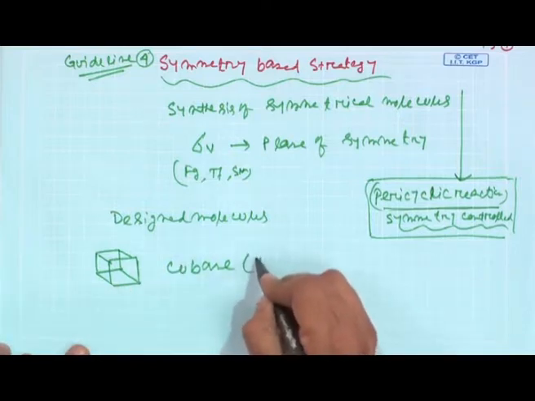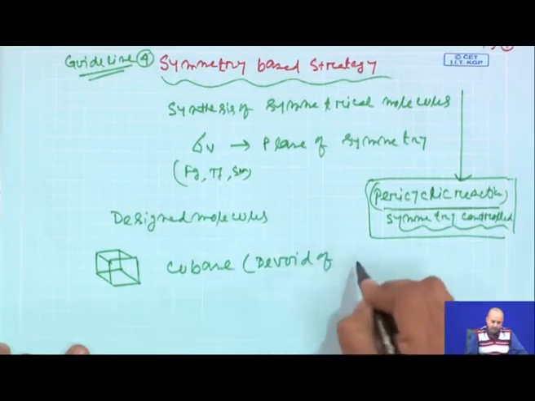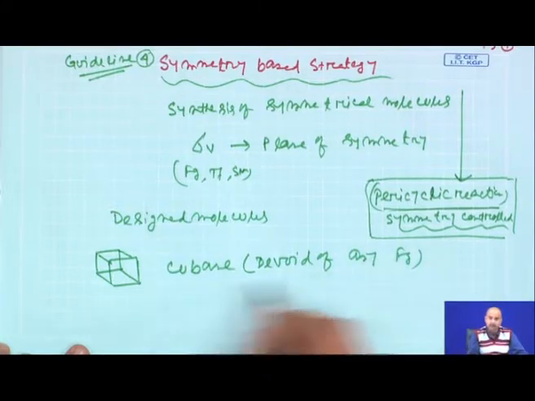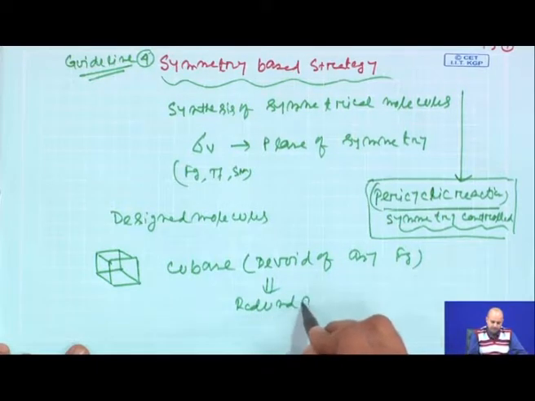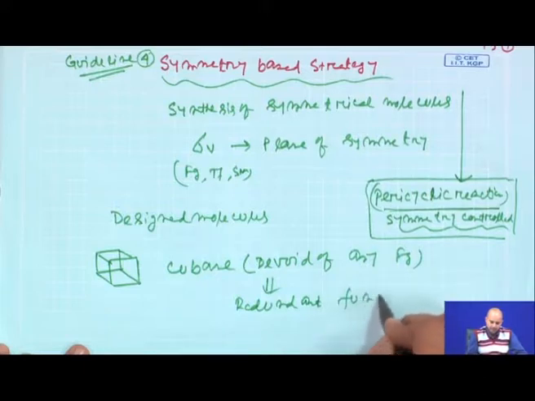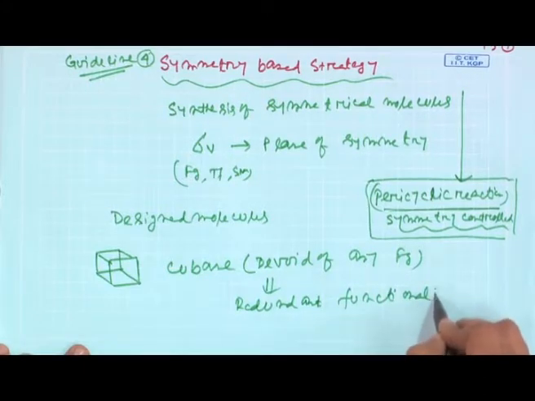Now, if you see, the cubane molecule does not have any active functional group, meaning it is devoid of any functional group. So, in this case our guideline is that you have to explore the redundant functionality. Normally, this kind of designed molecule like cubane is synthesized purely in terms of academic pursuit. They do not have any biological significance, as these molecules are devoid of any active functional group. There are molecules like cubane, prismane, garudane, housane; we are not going to discuss all the structures.